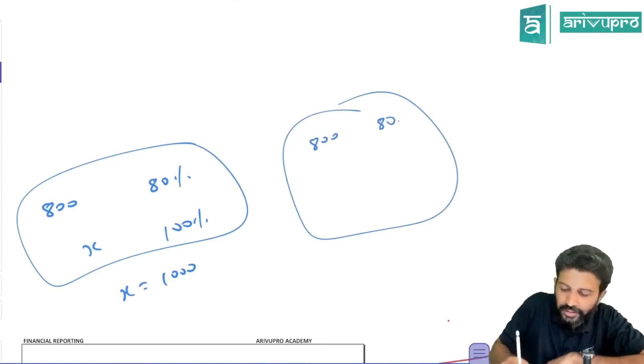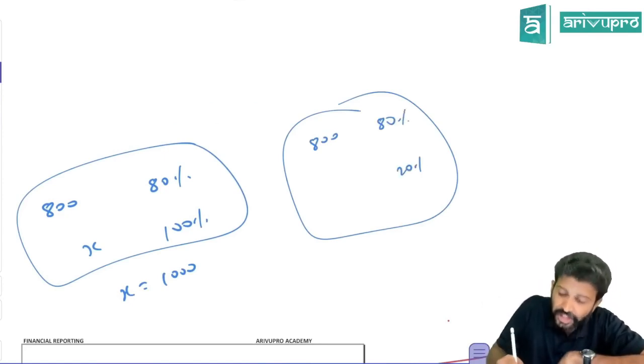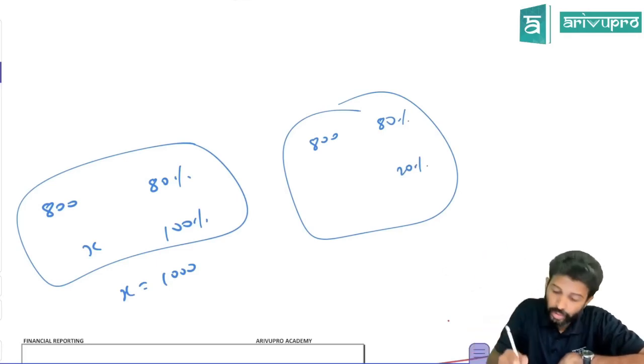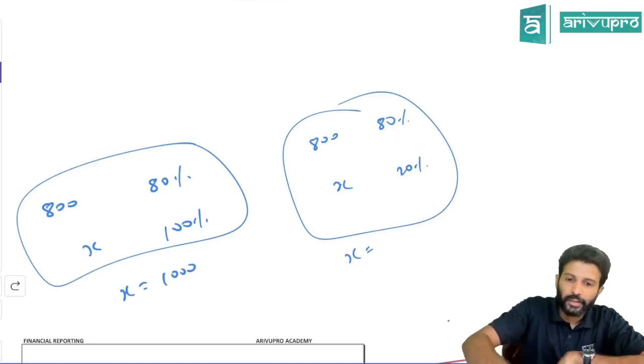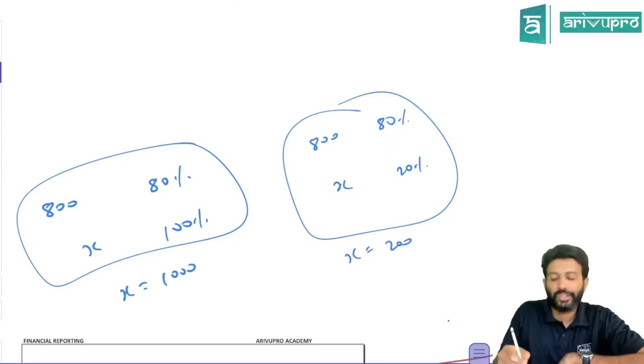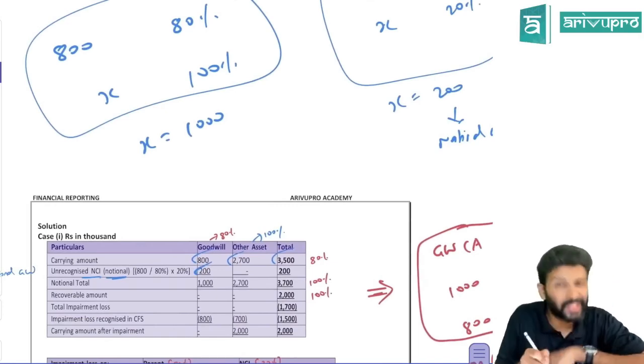Or you can write it like this also. 800 is for 80%, and 80% is for parent share. Only parent share of goodwill you have recognized. NCI share of goodwill you have not recognized, and NCI owns 20%. So for 20%, how much? If you calculate that, it will be 800 into 20 divided by 80. That will be 200. So this is the notional goodwill that we are talking about. Notional goodwill is nothing but your NCI share of goodwill. So add a notional share of goodwill. This is only for the sake of accounting.